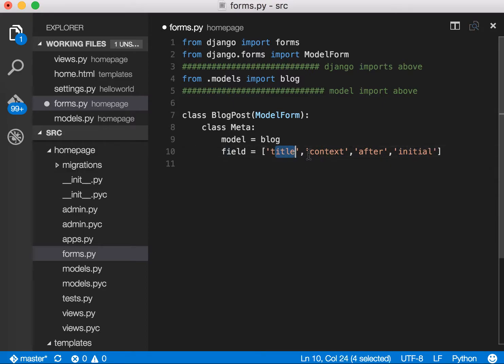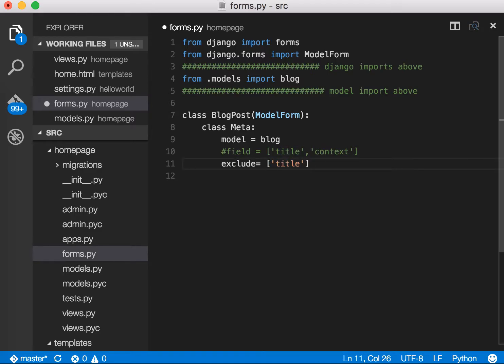So make sure you put commas here because it's a list, and put a quotation mark there. Okay, so let's say you only want to use title and context. In that case, you will just delete these two things, and then you'll only deal with title and context. So you can do it this method, or you can also say exclude title, and what that means is that it's going to include everything except for title.